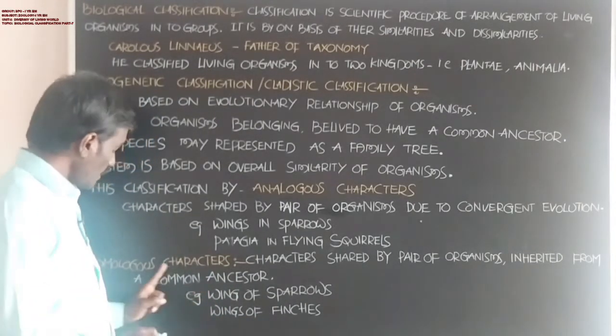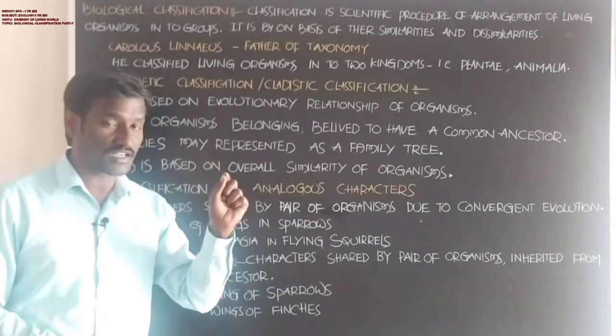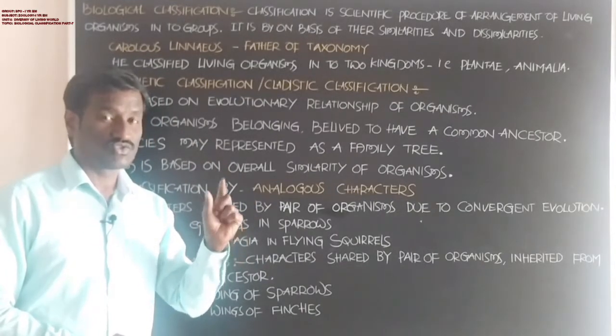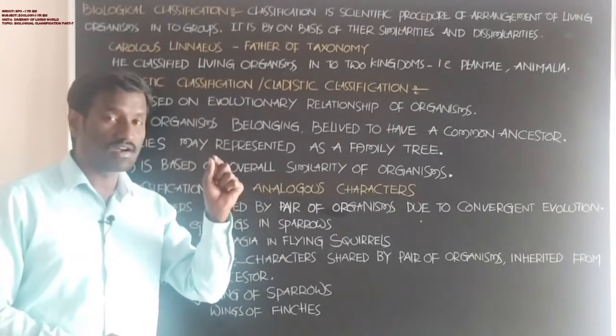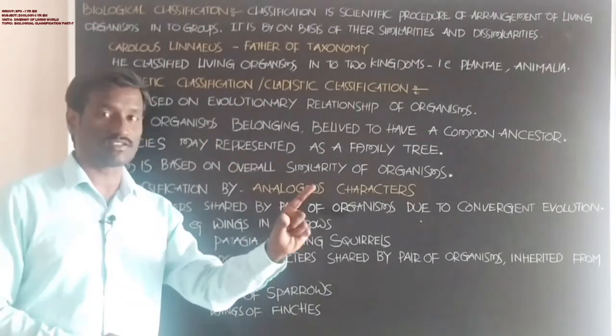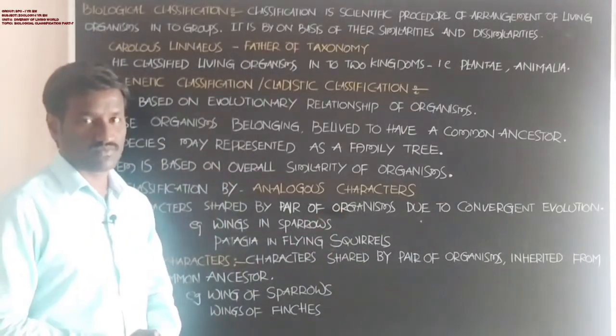In homologous characters, if you observe one of the characters in two animals, it shows similarity in origin and difference in function.